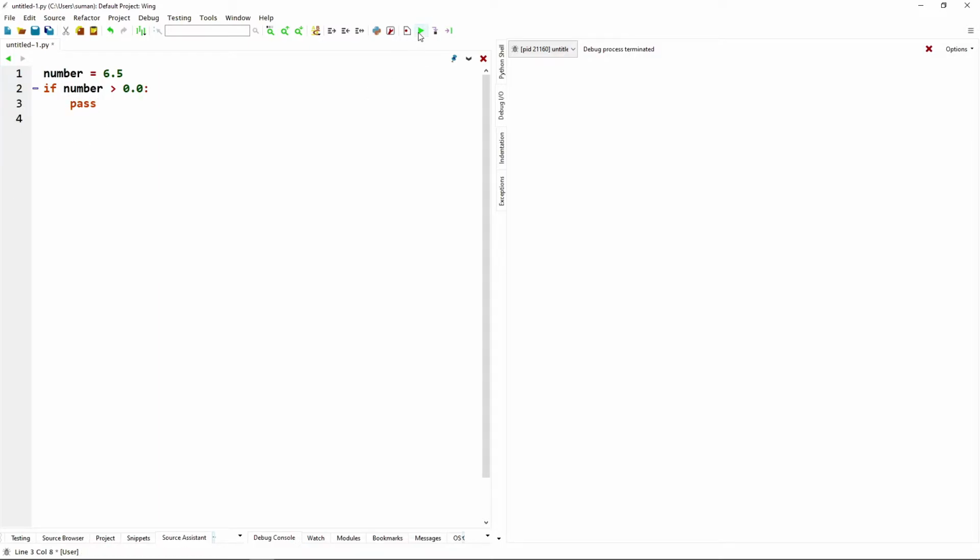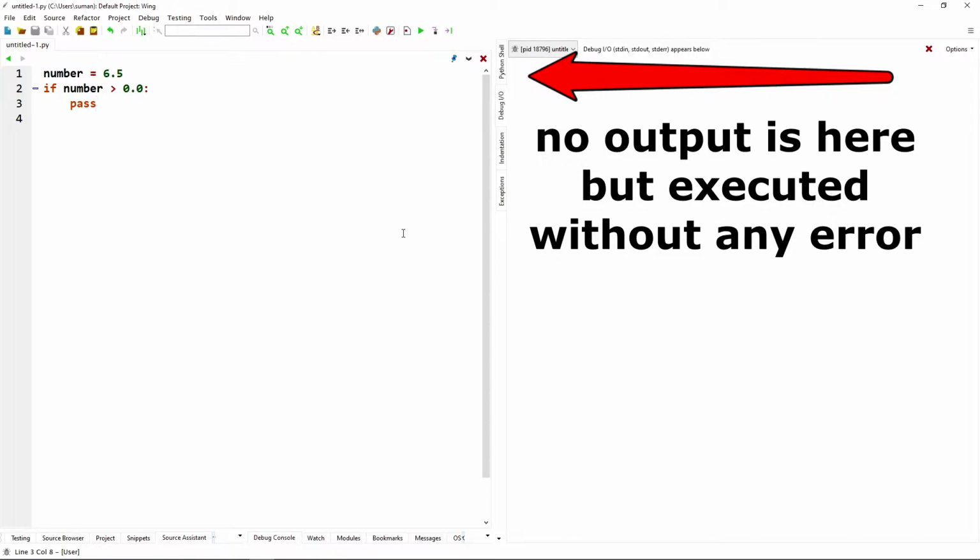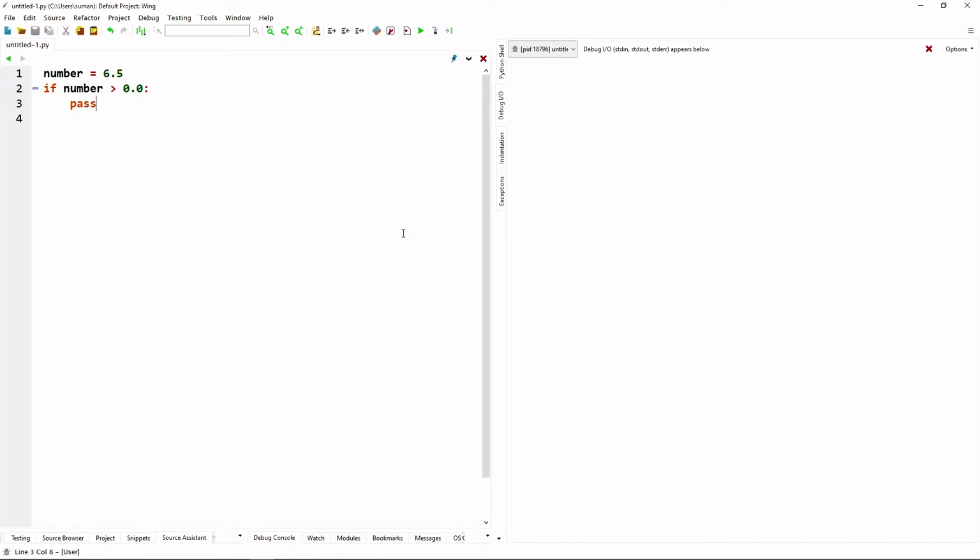If we run this code, the code will run without any errors. Now I can write the code after the if statement and run it and implement the statement when necessary.